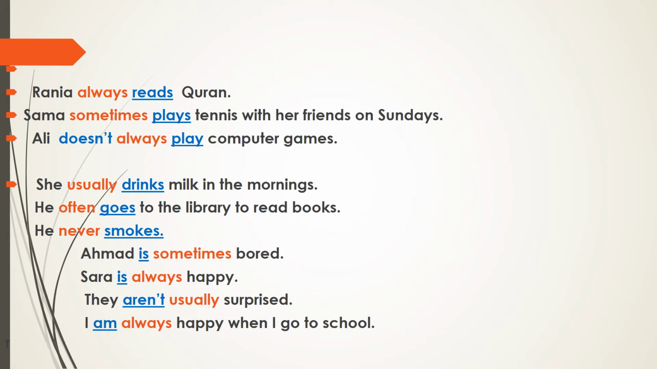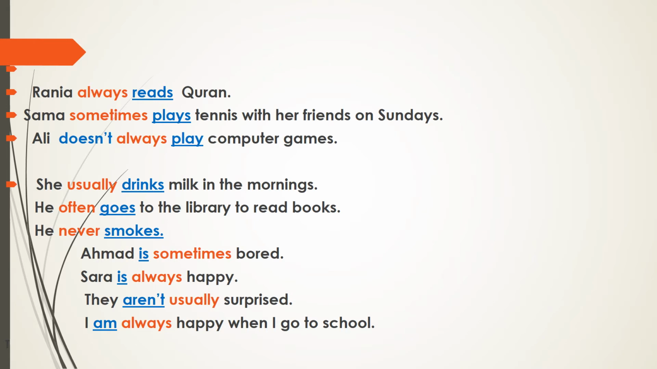Notice the verb here, the main verbs in these sentences. The main verb in the first sentence reads with S, reads with S. Why do you think that we add S here? Yes, because of the subject Rania. And the second one, why do you think that the main verb here plays with S? Also because of the subject Sama. Okay, so we can say that if the subject is Rania or Sama or any singular noun or she, we add to the verb S.